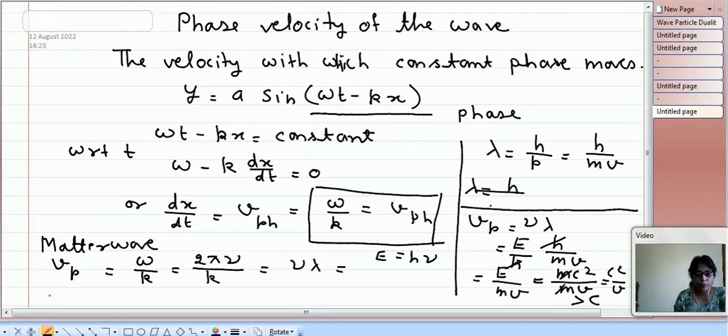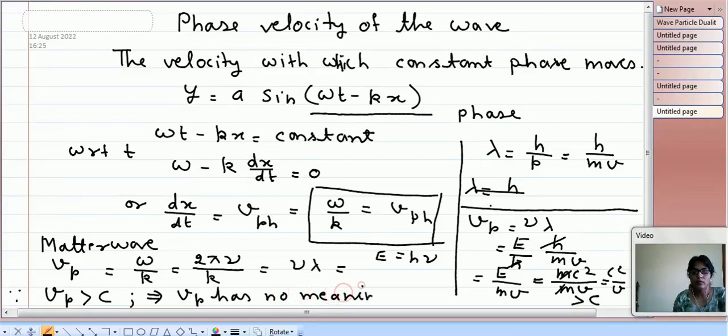So let us write it again: because V_p is greater than c, it means that V_p has no meaning for matter wave.